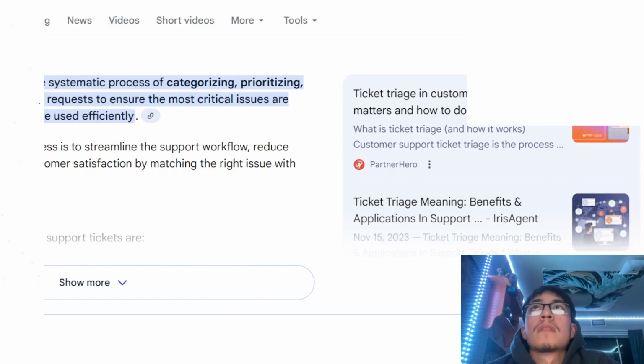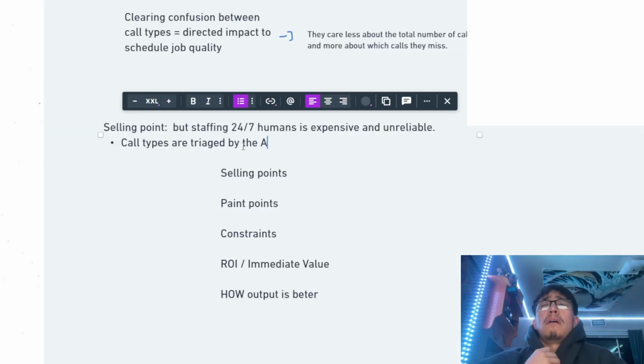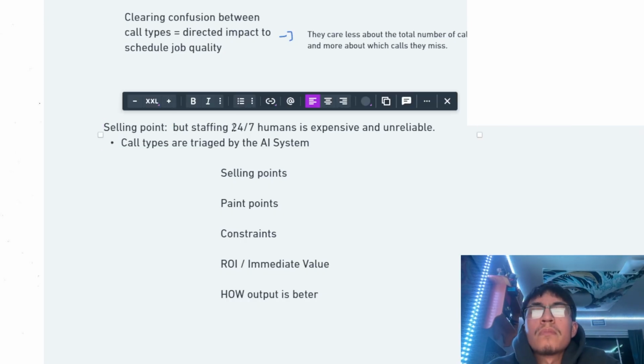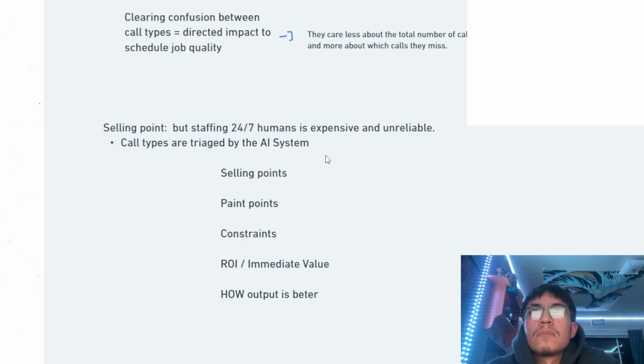So we're gonna say, okay, call types are triaged by the AI system, right? Call types are triaged by the AI system. And so we have now two selling points. That's the first one, 24/7, and the call type triaging.